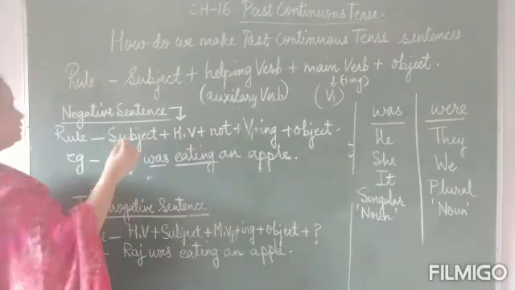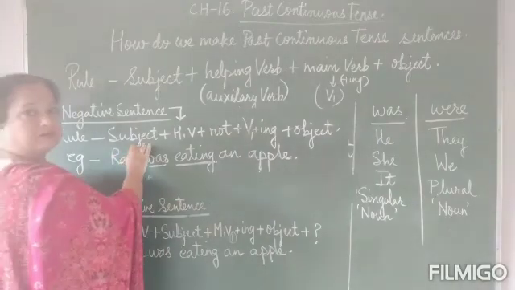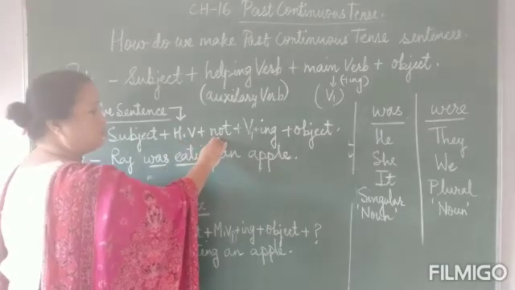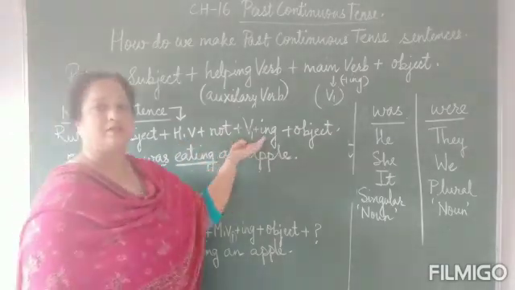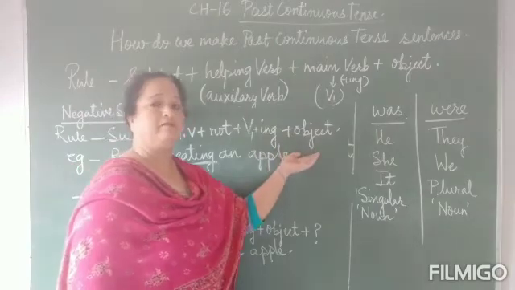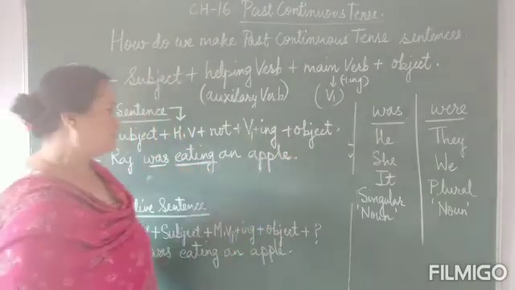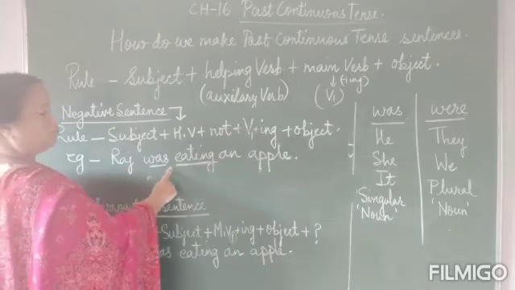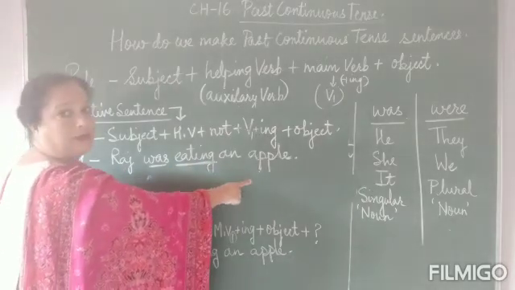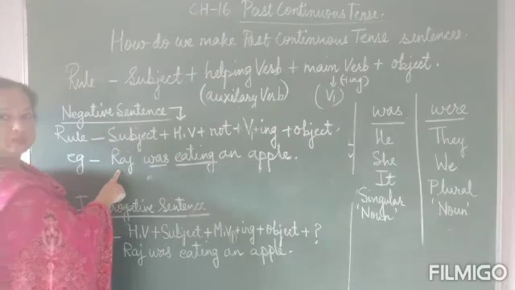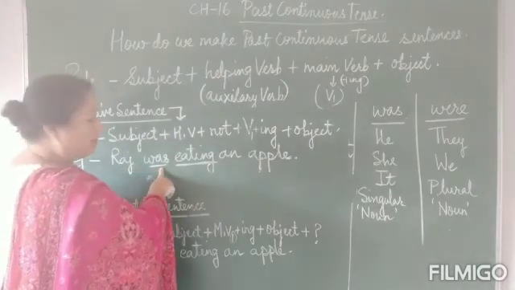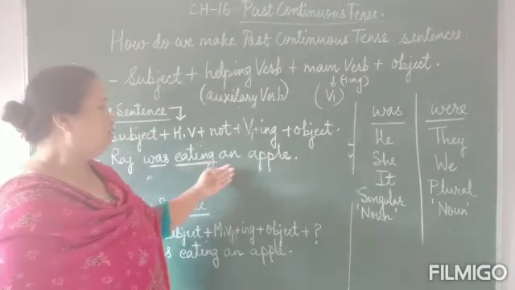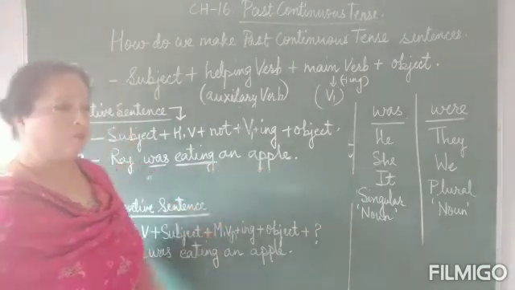So the rule for that is to first write the subject plus the helping verb plus not plus the verb which is in the ing form, and then we will be writing the object. So what is the question that I have over here? I have Raj was eating an apple. So Raj is the subject here, was is the helping verb, eating is the verb with the ing form in it, and an apple is the object.